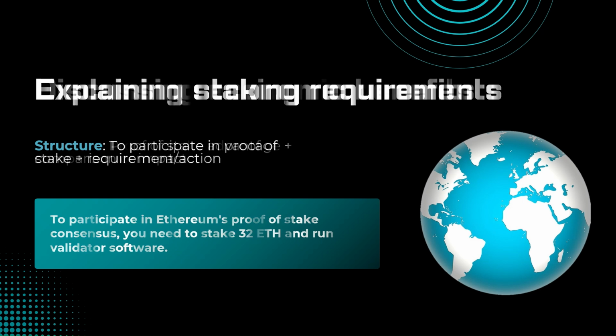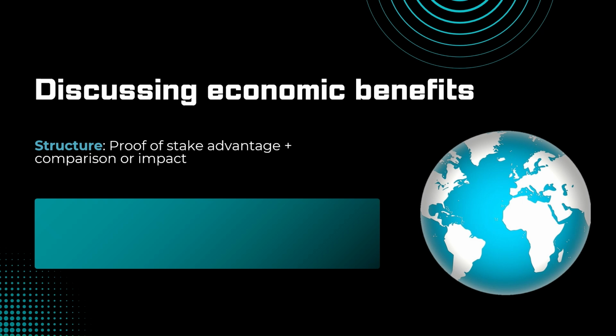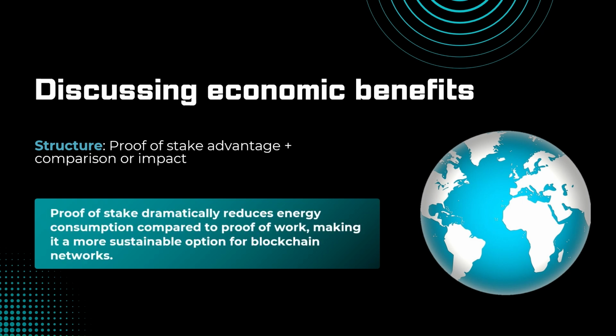And the last example we'll look at is discussing economic benefits. The structure you might use is you introduce the proof of stake advantage at the beginning of your sentence, and then you add the comparison or the impact this advantage has. For example, proof of stake dramatically reduces energy consumption compared to proof of work, making it a more sustainable option for blockchain networks. Okay, if you have any questions about these, let me know. Or if you want to try to make your own sentences using these structures, go ahead and put them in the comments below.